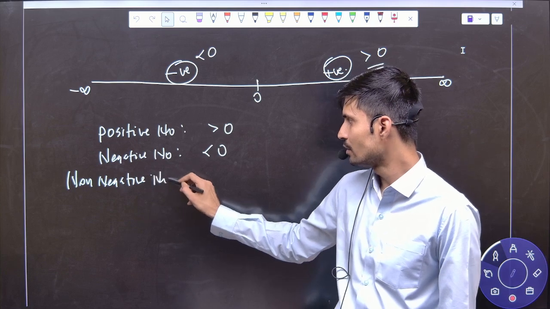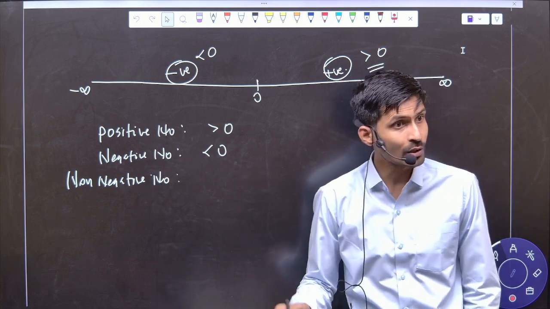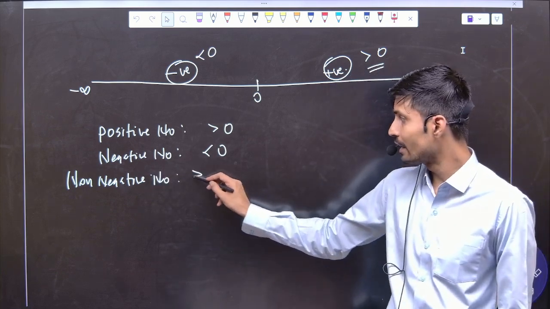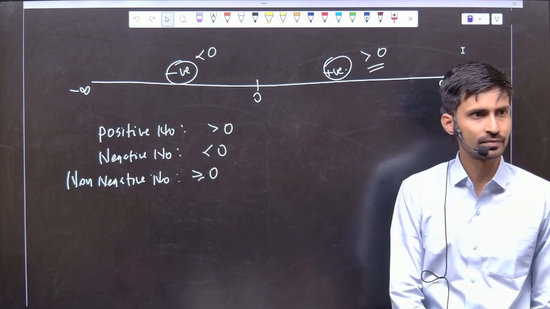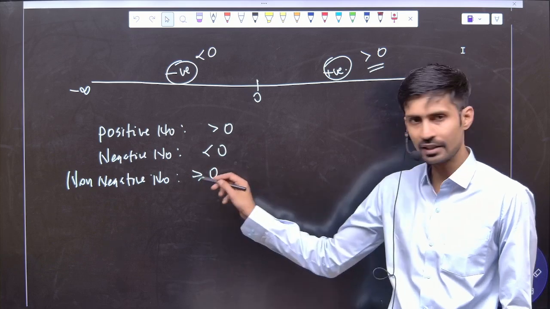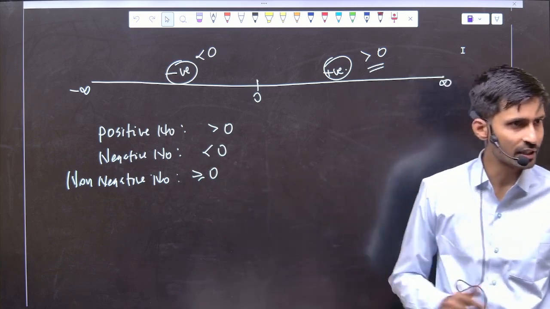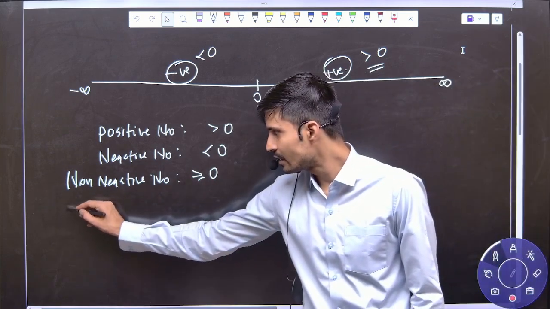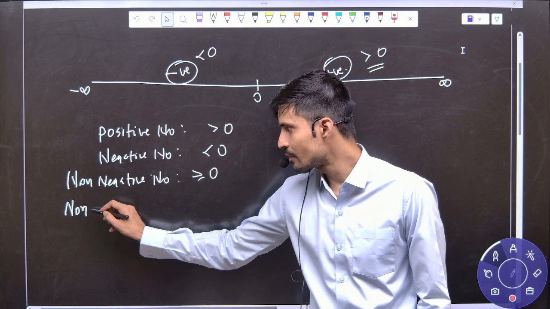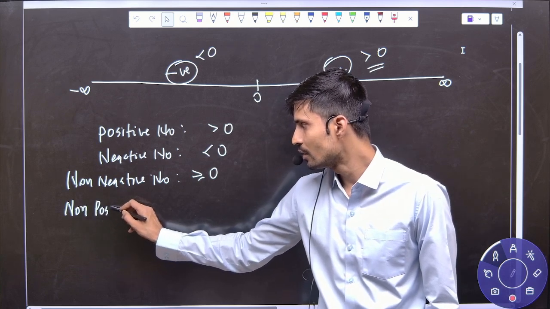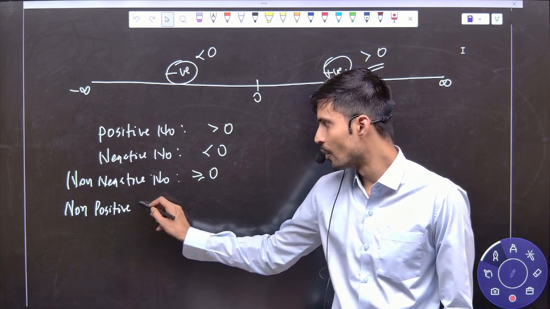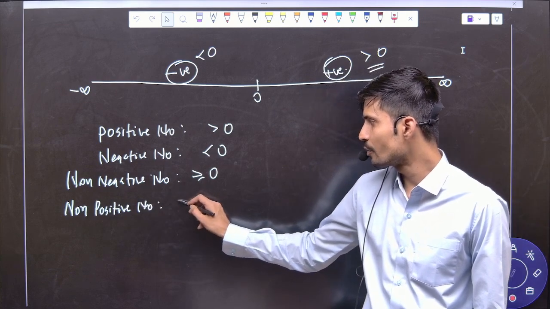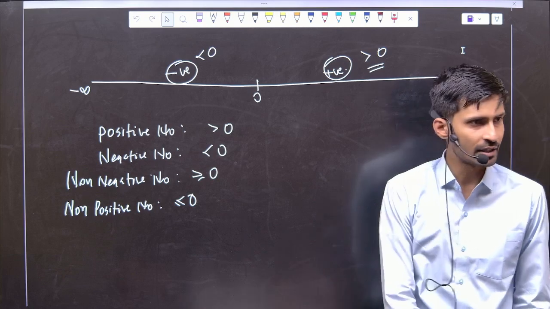So non-negative number, how to write non-negative number? Greater than equals to 0. Okay, I will come to the greater than equals to sign. I will explain greater than equals to sign if you don't know. And after that, next number, can you guess what I will write? Non-positive number. What is non-positive number? Less than equals to 0.